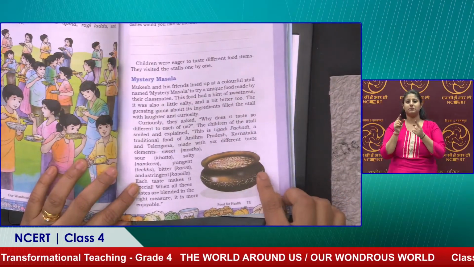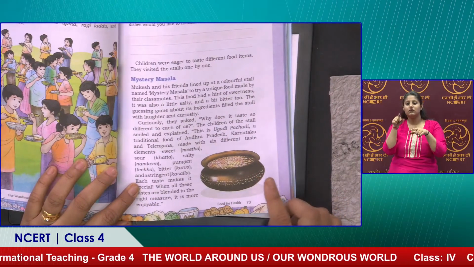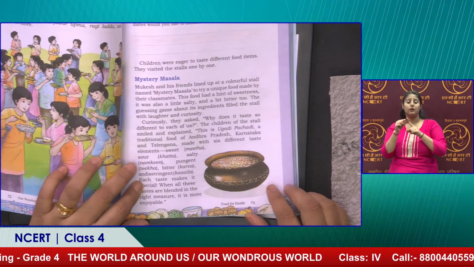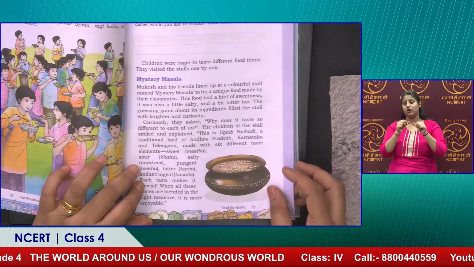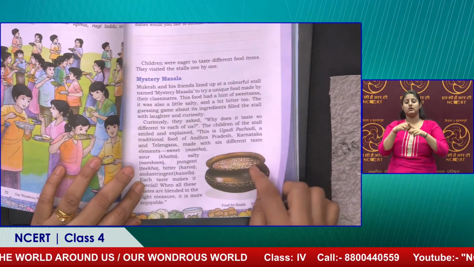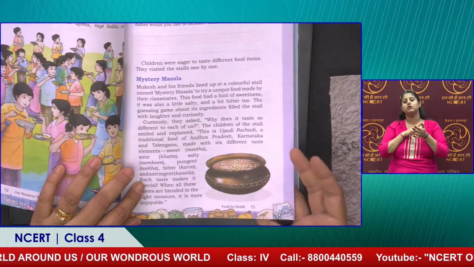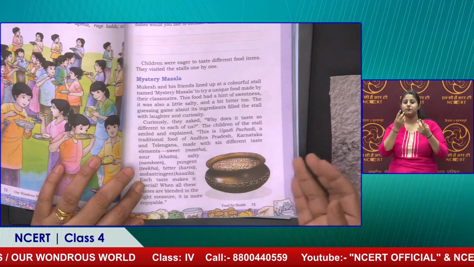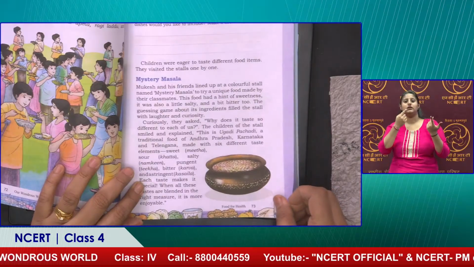This is a traditional dish commonly made in Andhra Pradesh, Telangana, and some parts of Karnataka as well. It has the shadruchulu, that means six different taste elements: sweet, sour, salty, pungent, bitter and astringent.